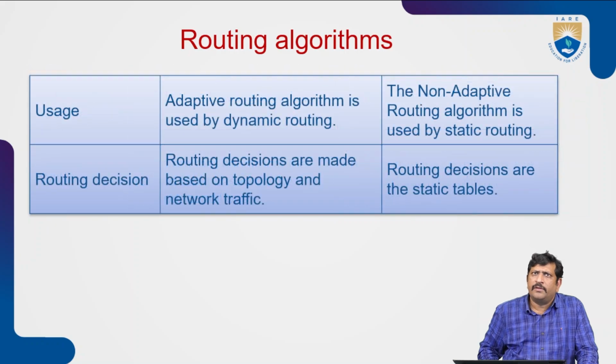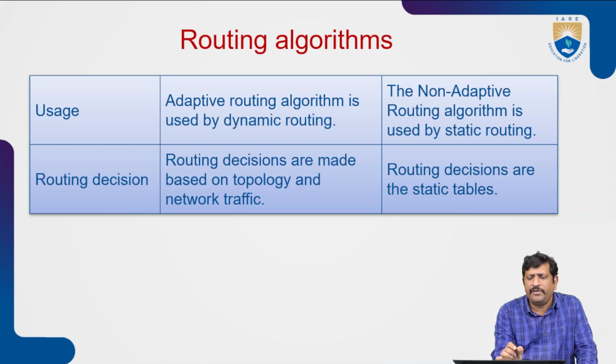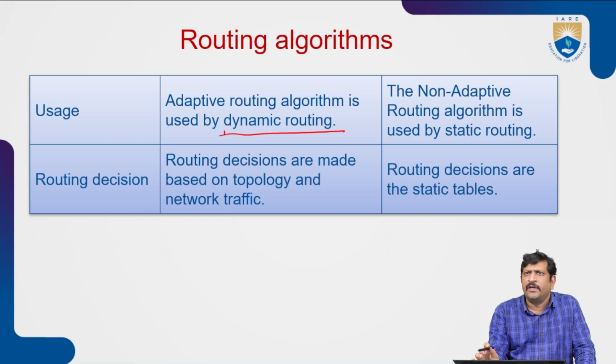In terms of usage, the adaptive routing algorithm uses dynamic routing algorithms, whereas the non-adaptive routing algorithm uses static routing. Static routing means it is fixed, so a fixed path is considered. Dynamic routing means the neighboring nodes are considered, but static is fixed, going in only a single direction.